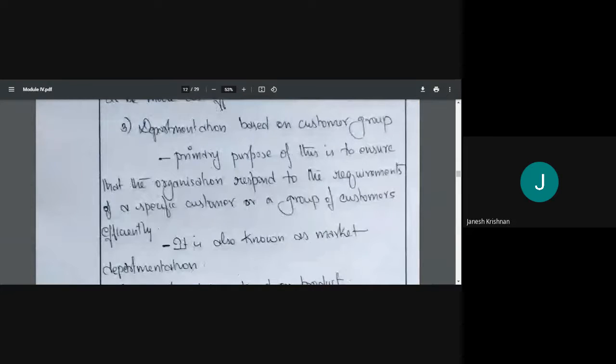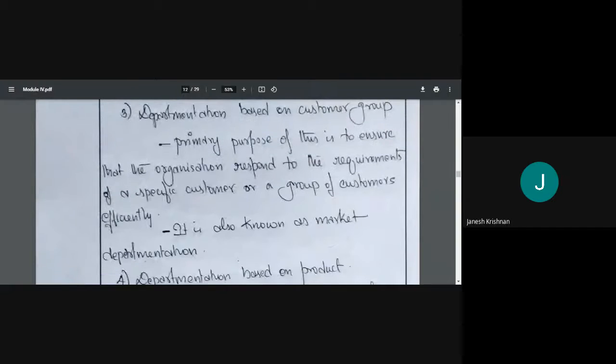Then based on customer group, the primary purpose of this is to ensure that the organization responds to the requirements of a specific customer or a group of customers efficiently. It's known as market departmentation, right? We have discussed banking, right? In banking, you might have seen there is an NRI branch, there will be corporate, there will be one for agriculture, like that.